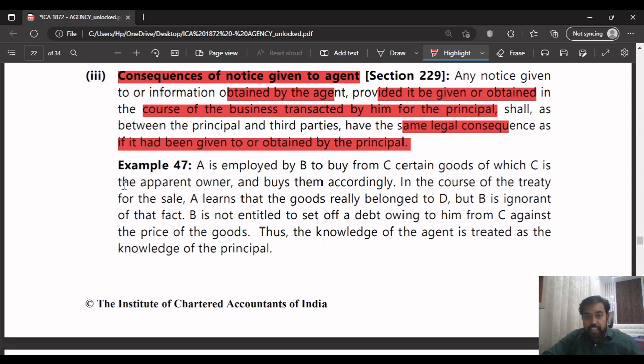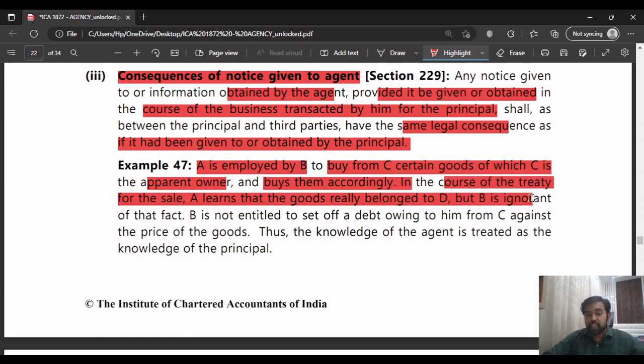This example will make it even clearer. What they're saying in this example is A is employed by B to buy from C certain goods of which C is the apparent owner. Here A is the agent and B is the principal. B told A to buy from C certain goods, and he buys them accordingly. In the course of the treaty for the sale, A learns that the goods really belong to D, but B is ignorant of that fact.